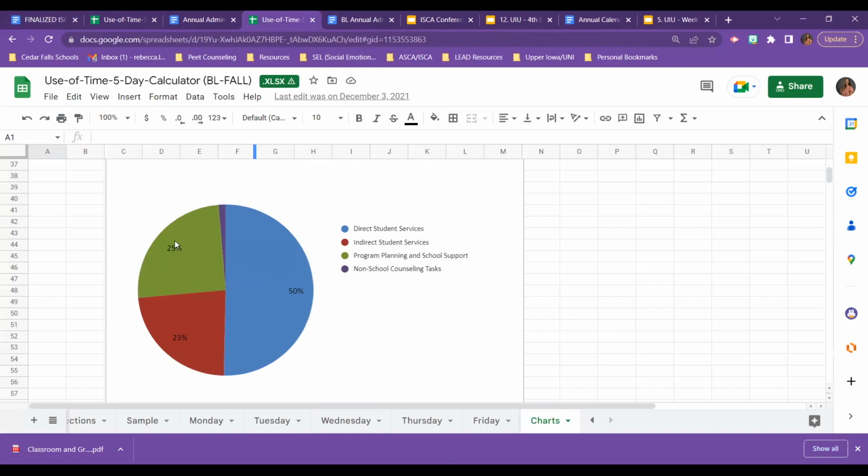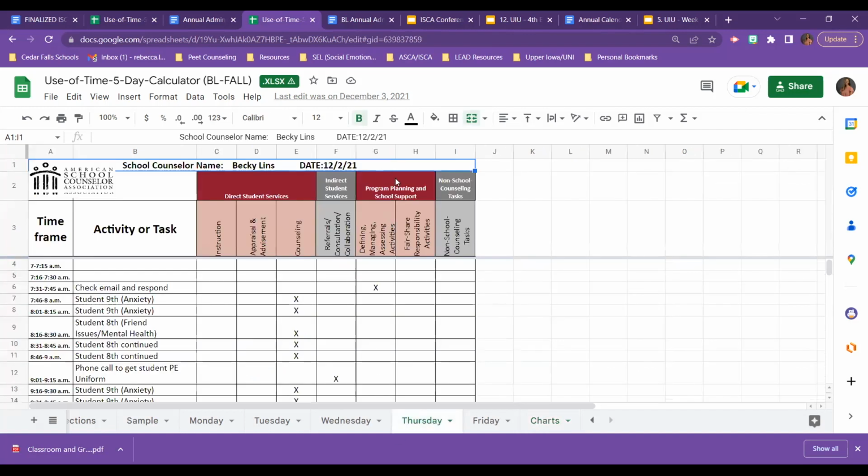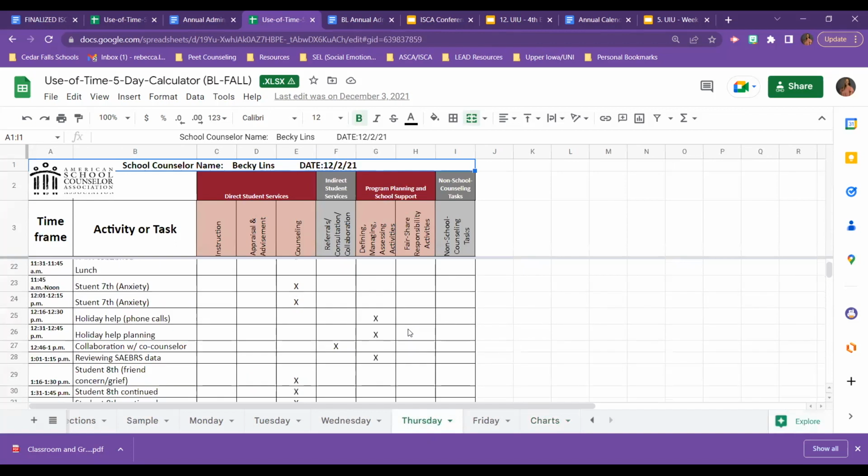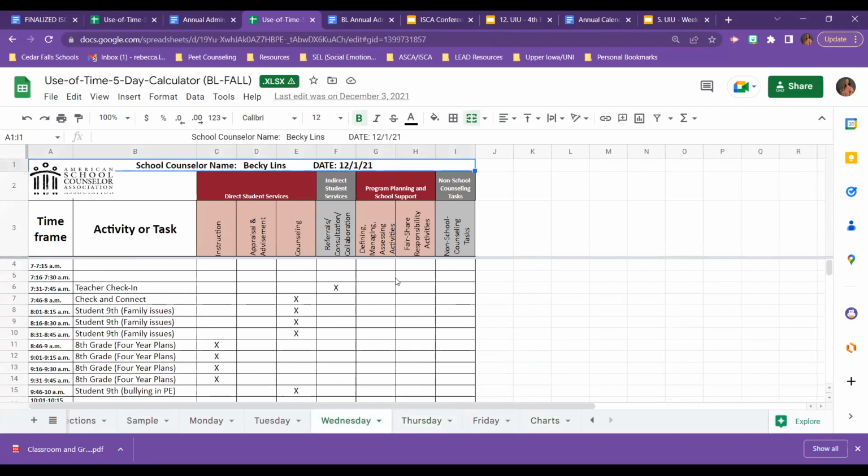I had more time spent in program planning and school support. And so for me, my takeaway from that is that I need to really take away some time from that program management piece, that program planning, maybe that fair share responsibility. So going back into my week and seeing what I had in that program planning, school support, obviously have already gone through the week.